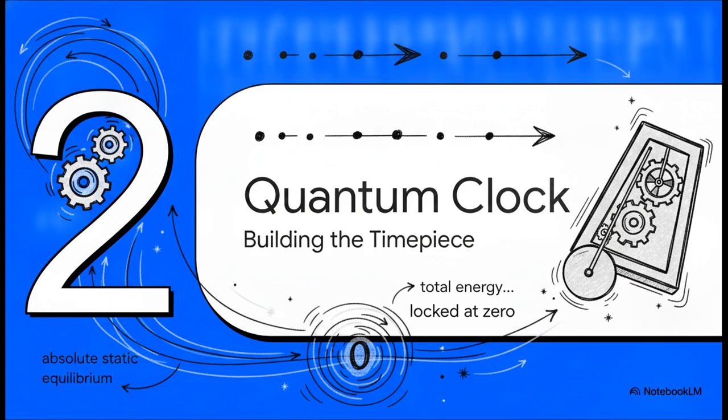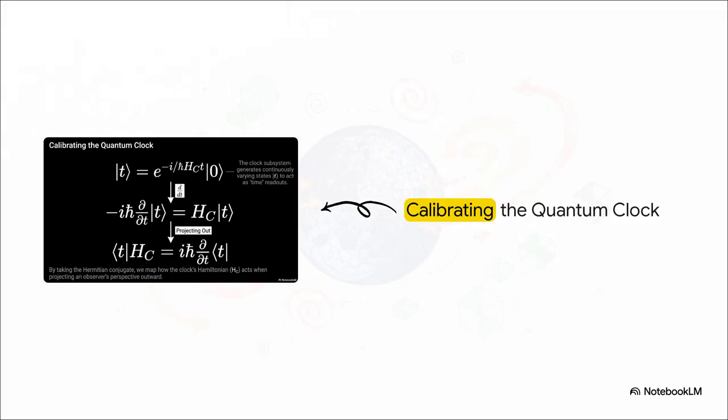Which brings us to Section 2, building the quantum clock. The huge, crucial question here becomes, how in the world do we extract a timeline out of this absolute static equilibrium? How do we get the sensation of a ticking clock when the total energy of the cosmos is rigidly locked at zero? Think of it kind of like a laser reading a frozen CD. The physical data on that disk never actually changes, right? But the act of reading it creates this beautiful, continuous flow of music. Our clock subsystem acts exactly like that laser, producing continuously varying states that serve as our time readouts.